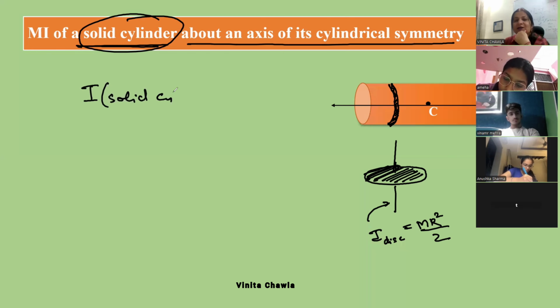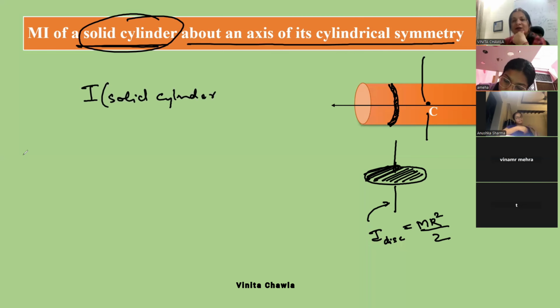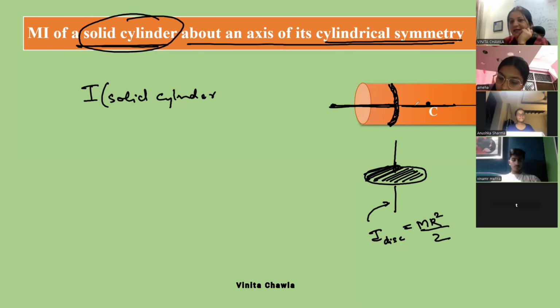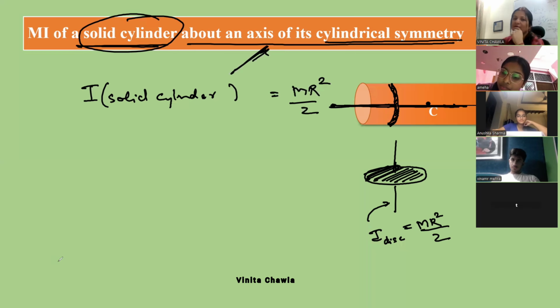We can also find moment of inertia of a solid cylinder about an axis perpendicular to this, but in this topic we are finding the moment of inertia about its cylindrical symmetry. Cylindrical symmetry is this thing. This is its cylindrical symmetry and this axis is along the cylindrical symmetry. So about this axis moment of inertia is mr square by 2. Clear?